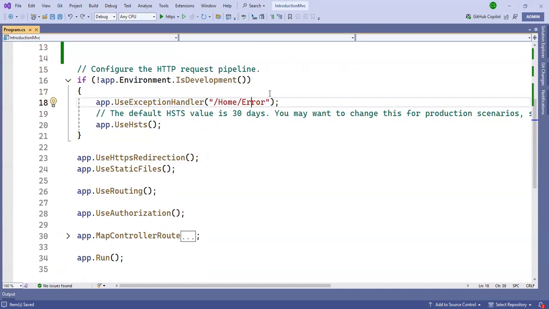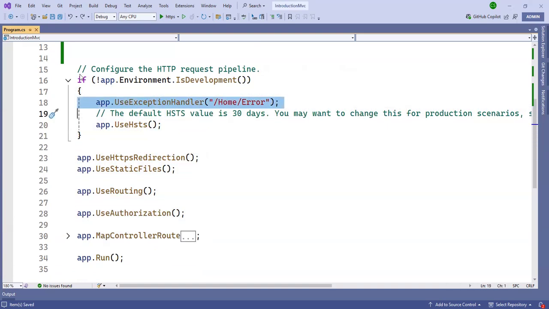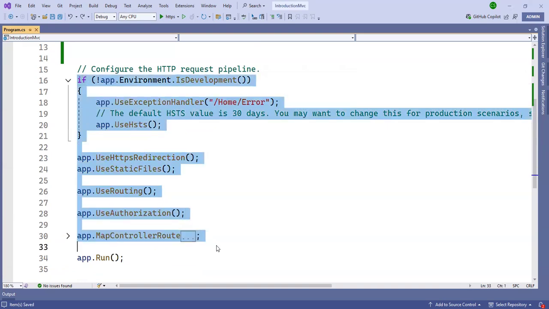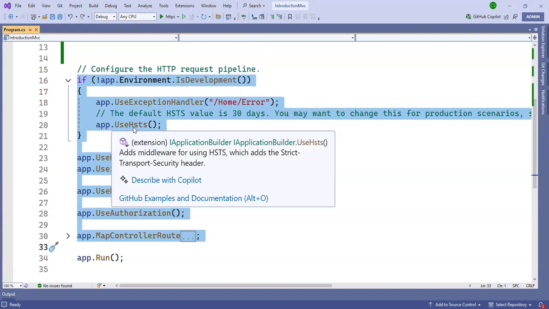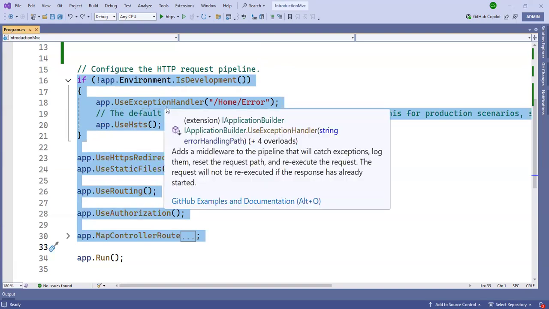After that, from line number 16 to line number 30, we have middleware. Middleware always runs from top to bottom. If you want to change the sequence, suppose the first middleware is app.UseHsts, then UseExceptionHandler. This is a middleware.